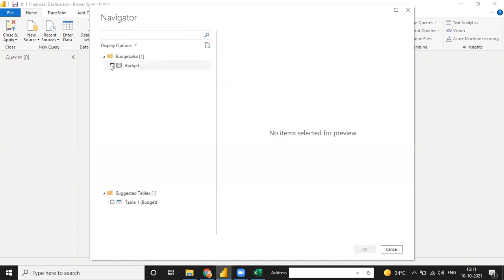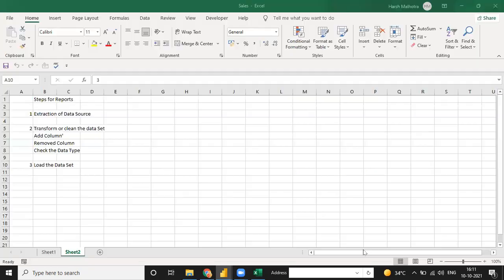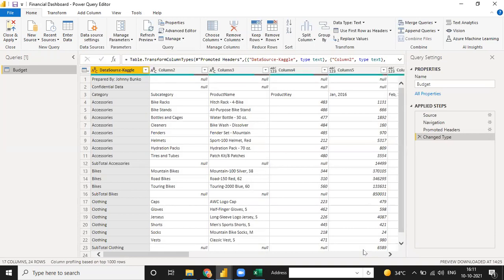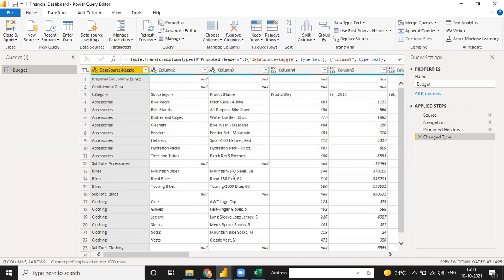Okay, so see, now I'm going to import our budget table and see what the budget table looks like. So I just click on OK and make some formatting. Make some formatting means, see, this budget table does not look like a clean table. So we need to transform this table into the cleanest form and make a better presentation for our Power BI report. Okay. So tell me, first we have to remove these two columns, these two.